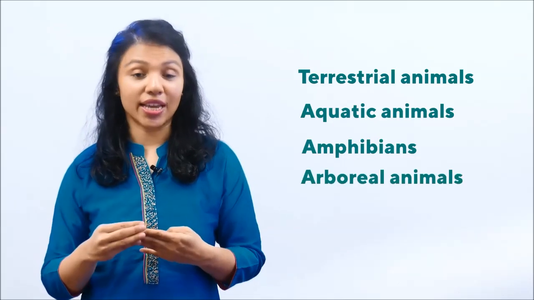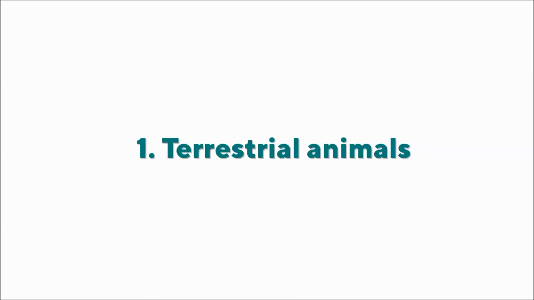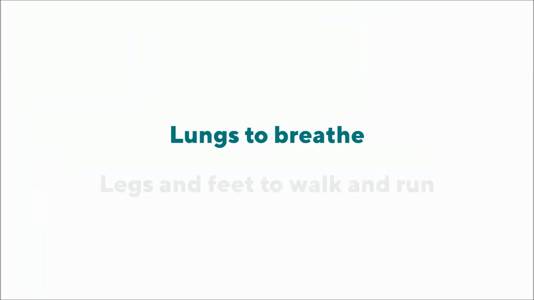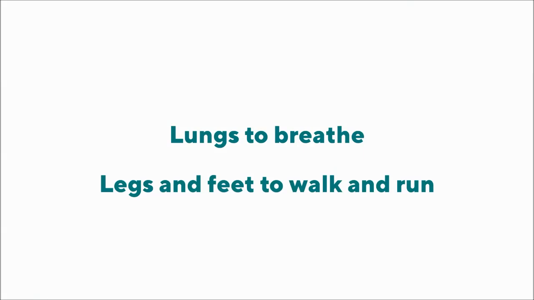Broadly speaking, based on the kinds of habitats, we can classify the animals into these groups: terrestrial animals, aquatic animals, amphibians, arboreal animals, and aerial animals. Let's look at terrestrial animals. Terrestrial animals are those animals that live on land. Their habitat is land. So they have specific adaptations that suit animals to live on land. Examples are lungs to breathe, legs and feet to walk and run on land.